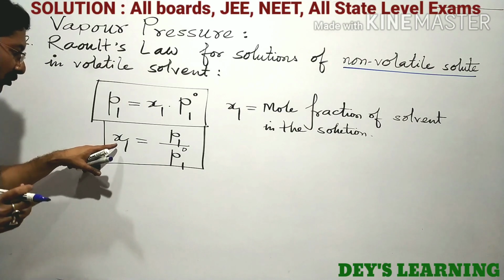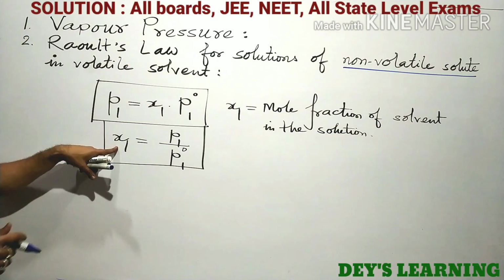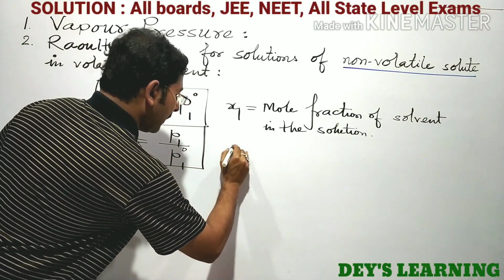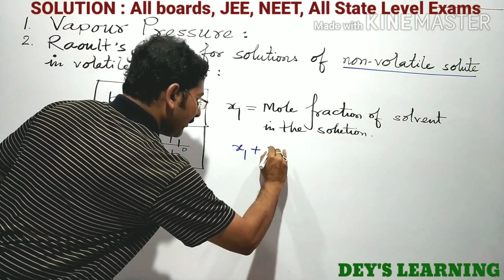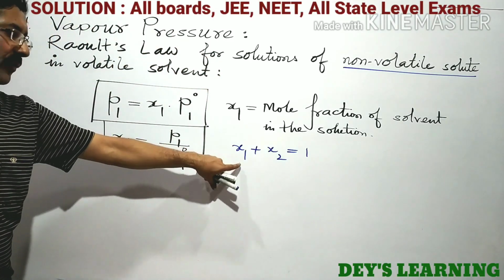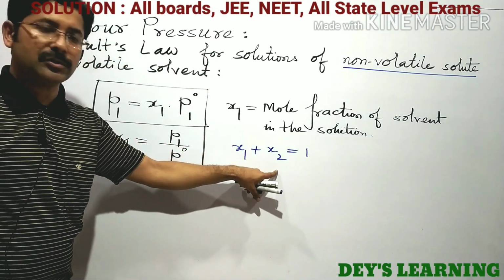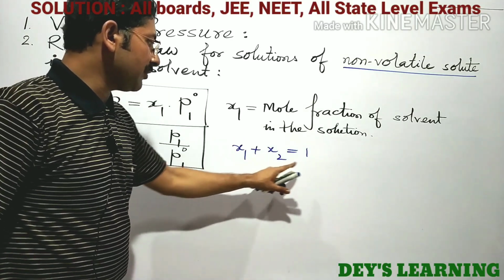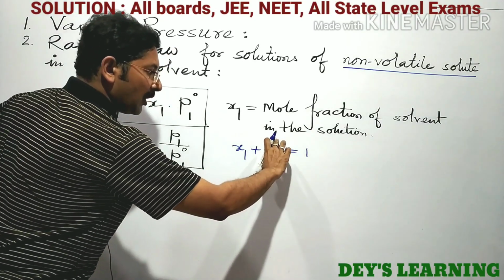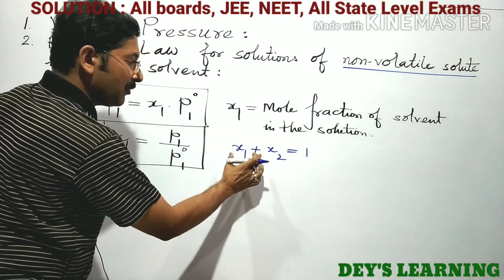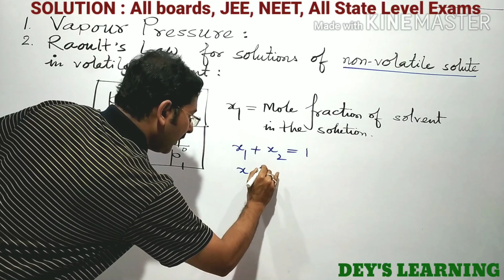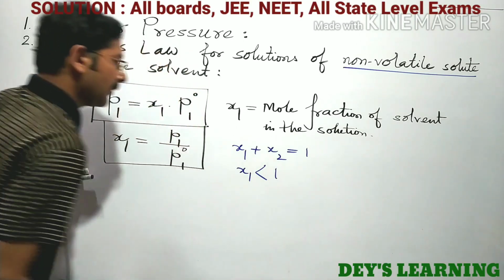We know the value of x1 will be of course less than 1 because the summation of x1 and x2 will be equal to 1. This is the mole fraction of the solvent and this one is the mole fraction of the solute. Summation of these two is equal to 1. So x2 will not equal 0 because it is a solution of two components. So x1 must be less than 1.